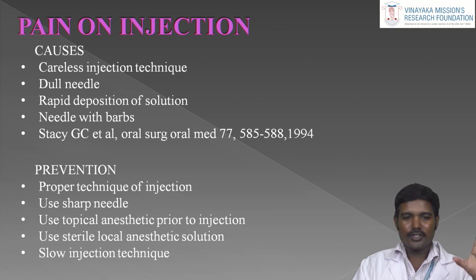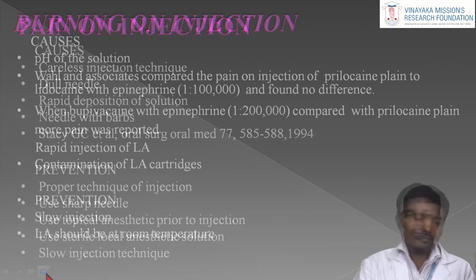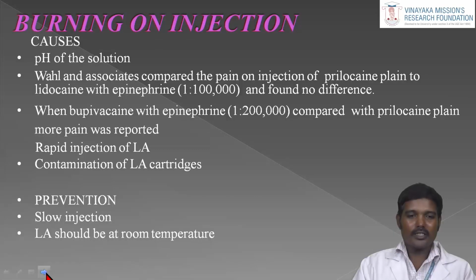And also slow injection technique. So 1.8 ml means you want to take 1.5 minutes, about 90 seconds, to deposit the solution slowly. Burning on injection is caused by the pH of the solution. A plain local anesthesia solution has a pH of about 5.5. But when we add epinephrine for longer action, the pH gets very low, up to about 3.5.